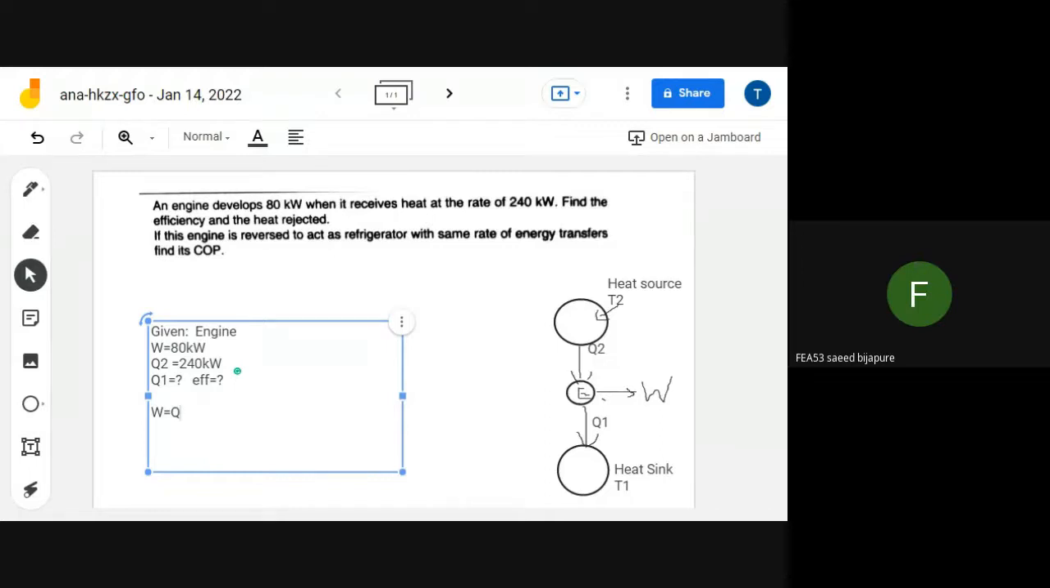Going from heat source to heat sink. That will not be the reason. See here, this is the heat engine, and what is the heat engine doing? It is taking the heat from the heat source, converting some amount into the work and rejecting the remaining into the sink. So if remaining, बची हुई, बची हुई हमेशा कम ही होगी, right? So Q2 is always bigger than the Q1.